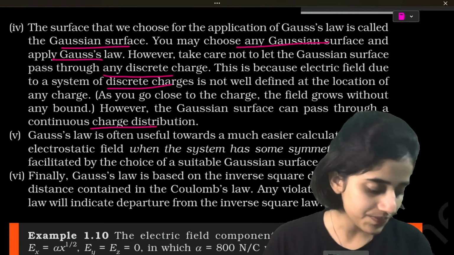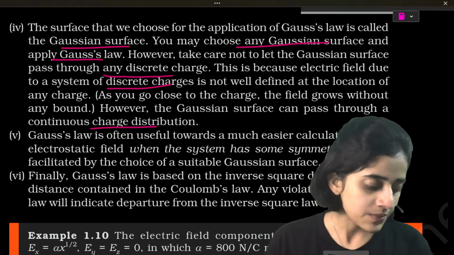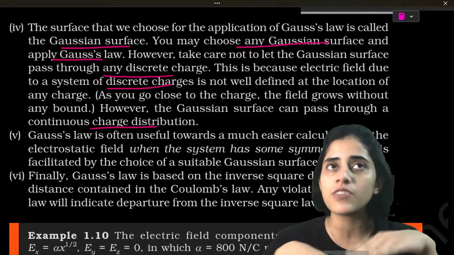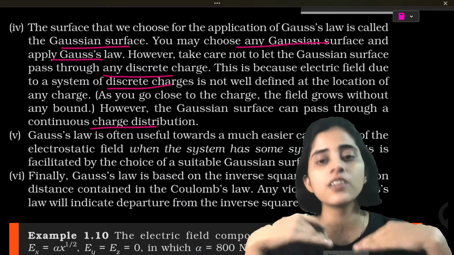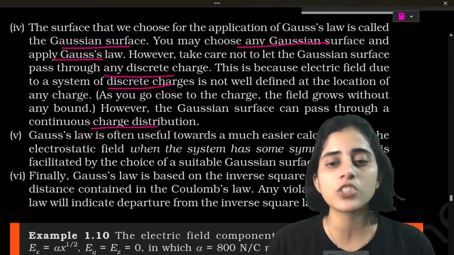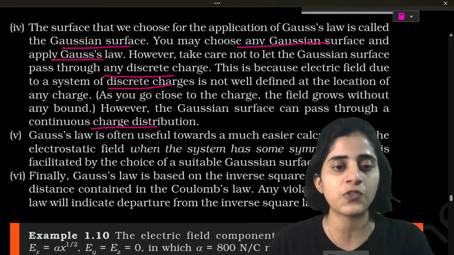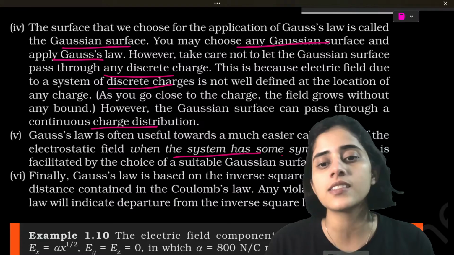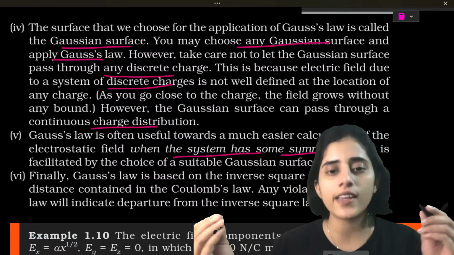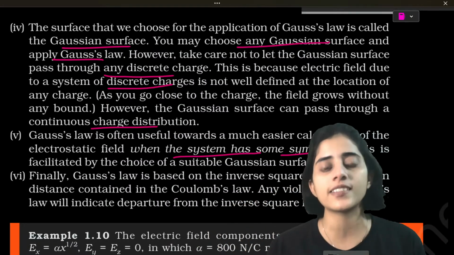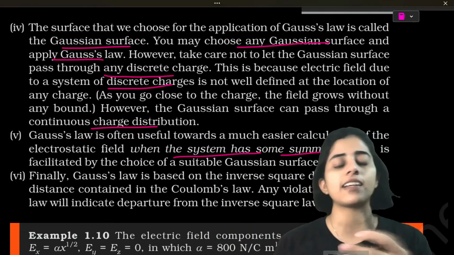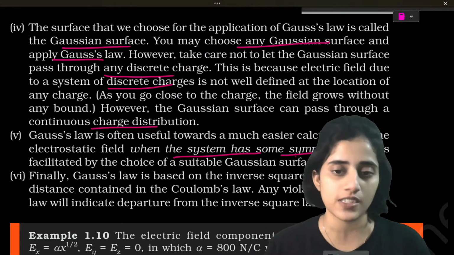So the Gaussian surface should not be taken through any single charge. Next, Gauss law is often useful towards much easier calculation of the electrostatic field when the system has some symmetry. So it's easier to use Gauss law when it's a symmetric system, like a wire or a point charge. We know where the field lines are going to be, and it's going to be the same in both directions, the same on the left side and the right side. In those cases, it's easier to draw Gaussian surfaces.